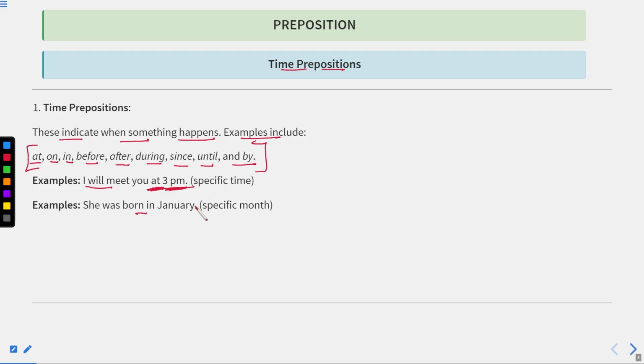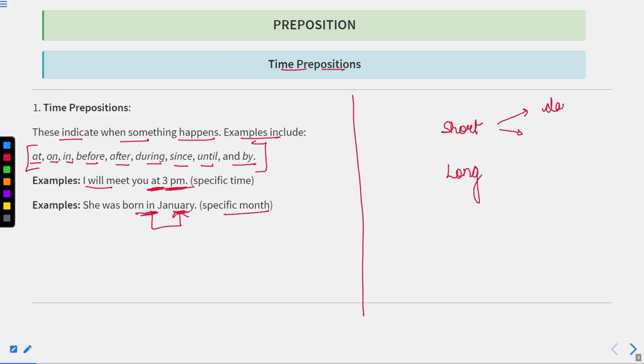She was born in January. Now when did it happen? In January. So this in is indicating January, which is a specific month. Whenever we talk about some time durations, there are some short time durations as well as some long time durations. So we have two types of time durations. One is short, another one is long. What are the short time durations? If we talk about day or date, that is known as a short time duration.